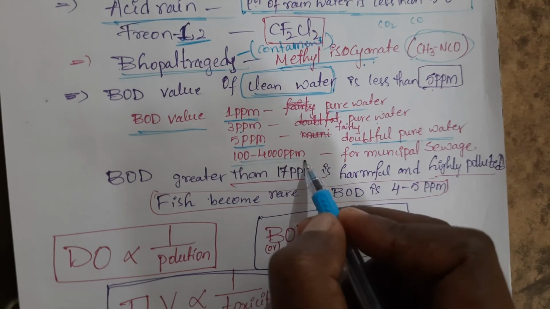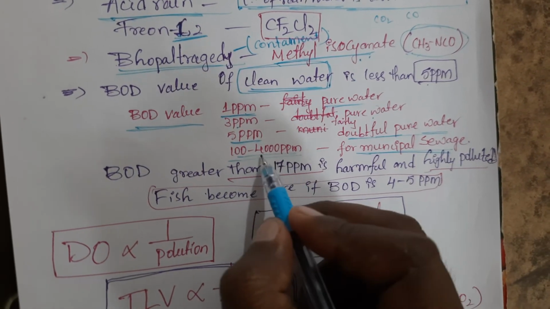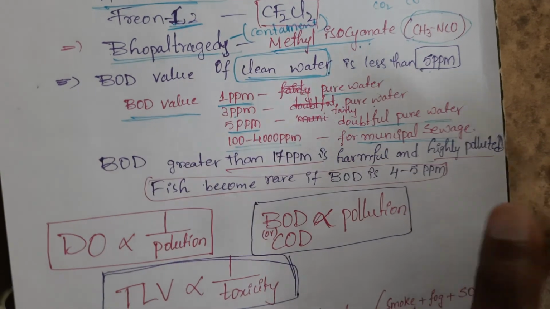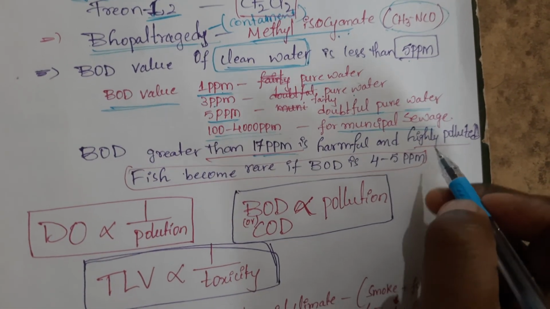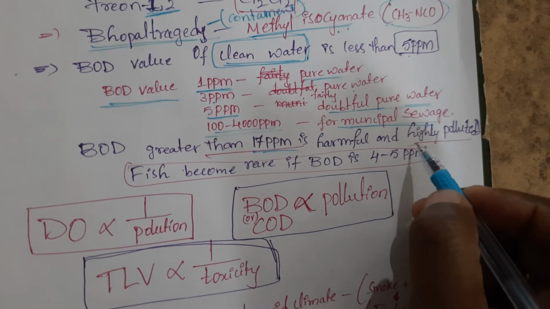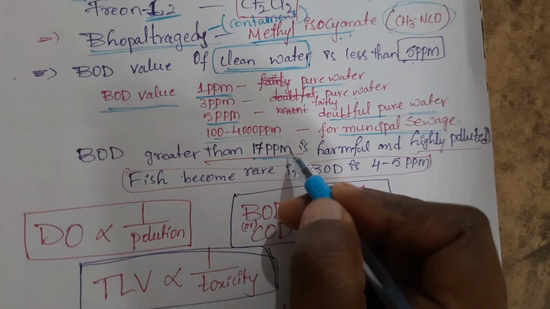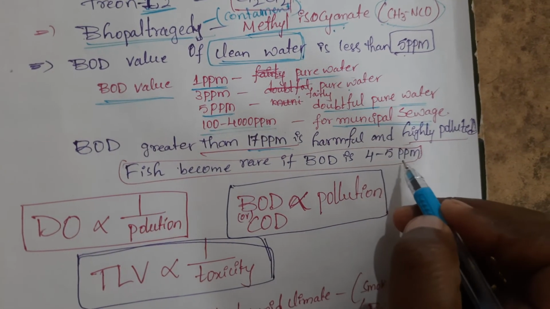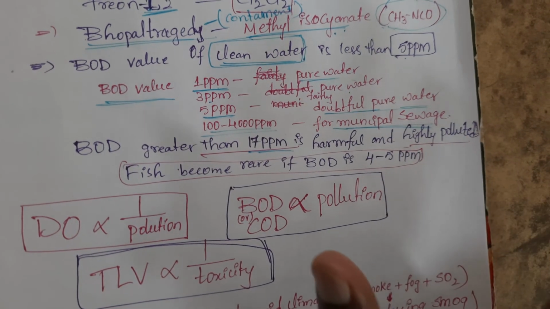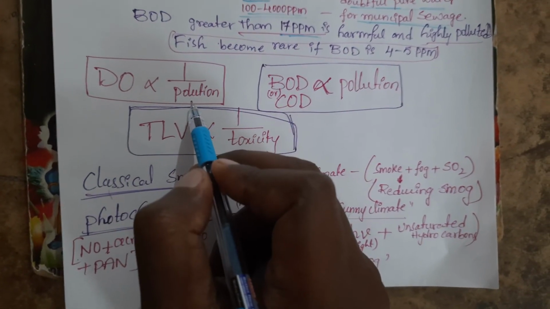100 to 4000 ppm will be present in municipal sewage water. What is the ppm? It will be 100 to 4000 ppm. BOD greater than 17 ppm is harmful and highly polluted water. That water is not suitable for drinking if its BOD value is more than 17 ppm. Okay? So fish becomes rare if the BOD value is 4.4 to 5 ppm.